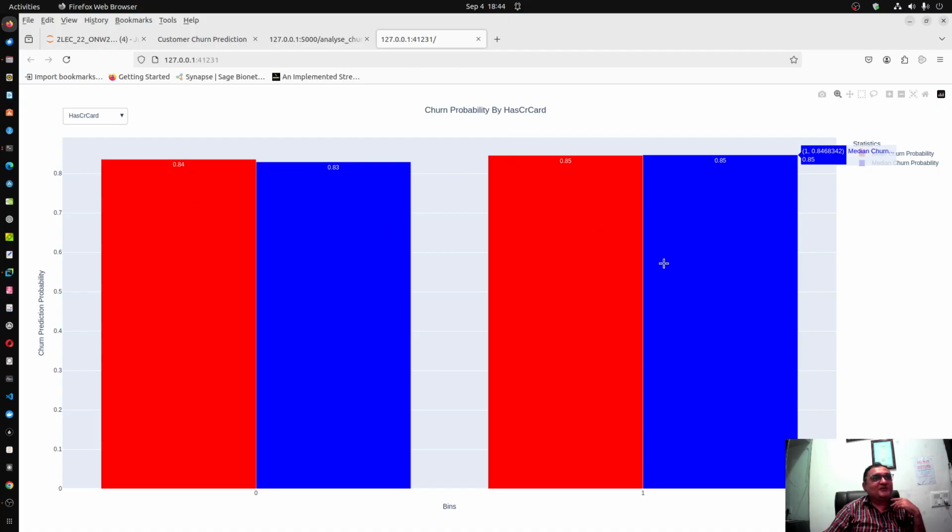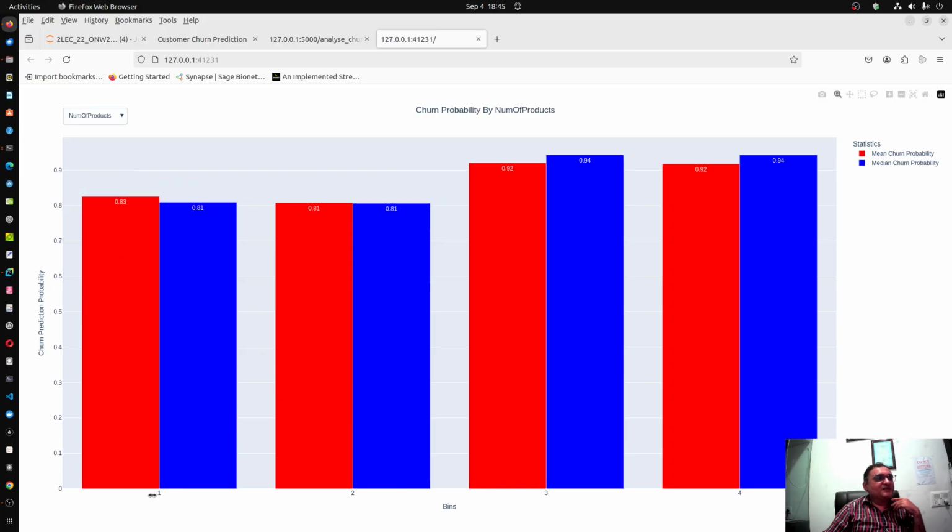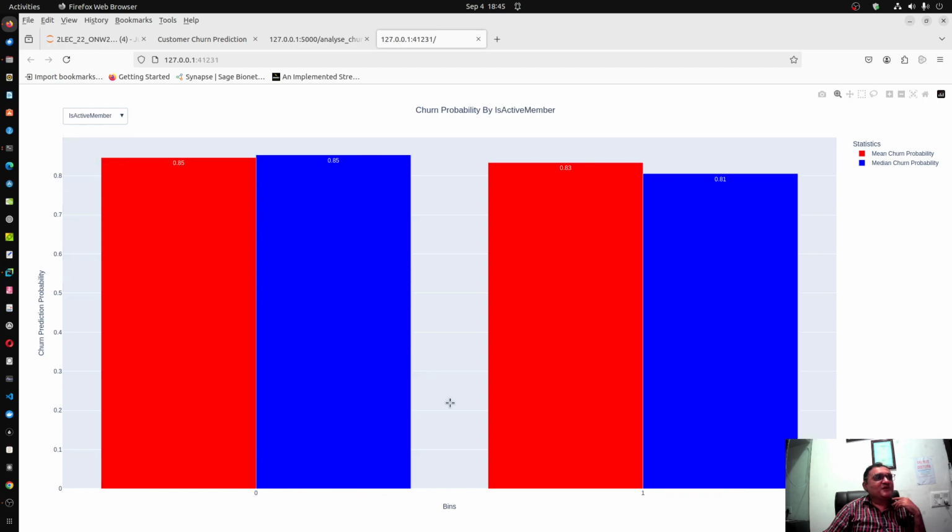Has credit card or does not have credit card seems to be affecting not much. Then number of products. You can see one product people have low probability. Three product people have the highest probability, median and mean, and so on. And is active member.